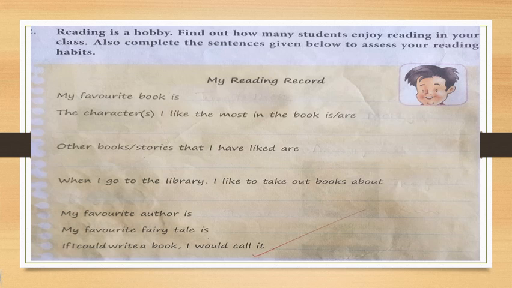Okay. Authors like Rabindranath Tagore and who else? R.K. Narayan. In that way, you can find those who have written some comics and story books, Ruskin Bond. So like that, whose books do you like most? You can write the author name over here.